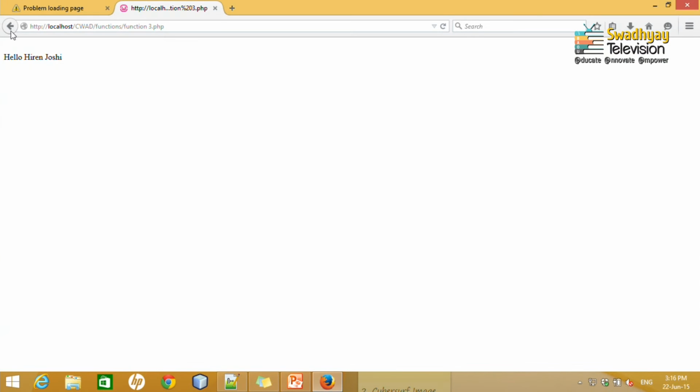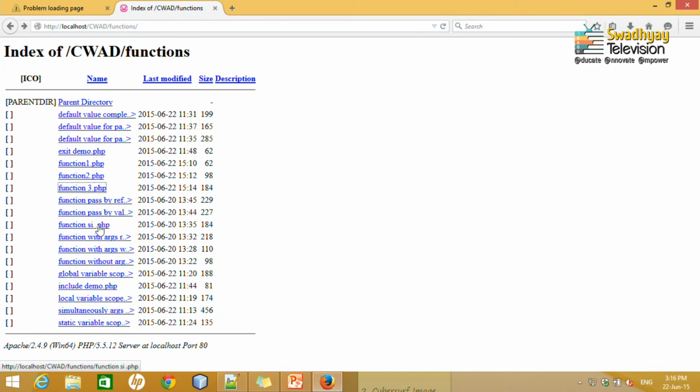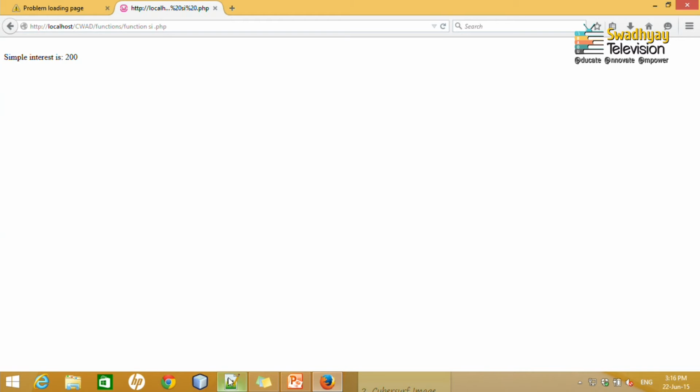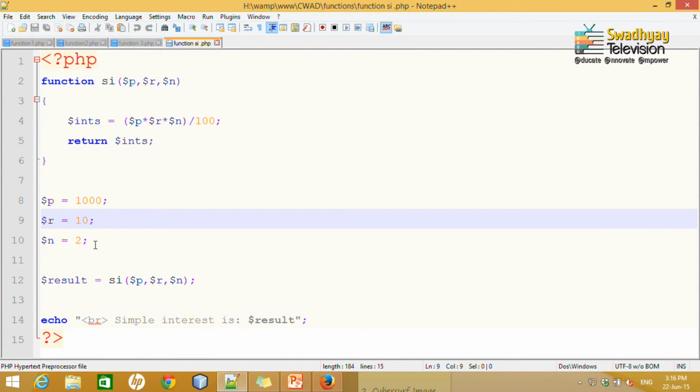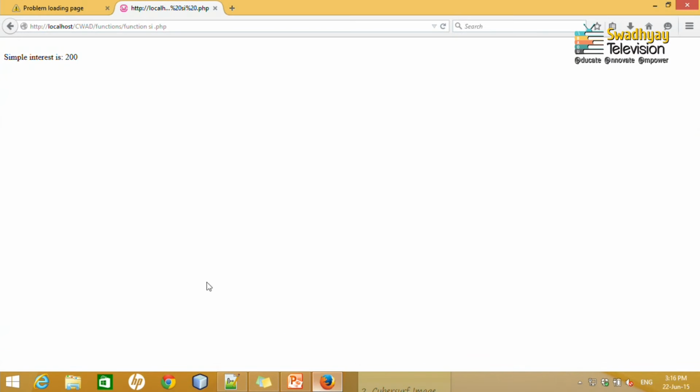So, let me call it and show you. If I call the function simple interest, it will display the simple interest for principal 1000, rate 10%, for a duration of 2 years: the simple interest will be rupees 200.